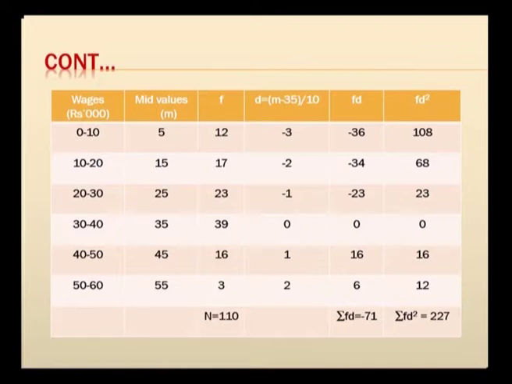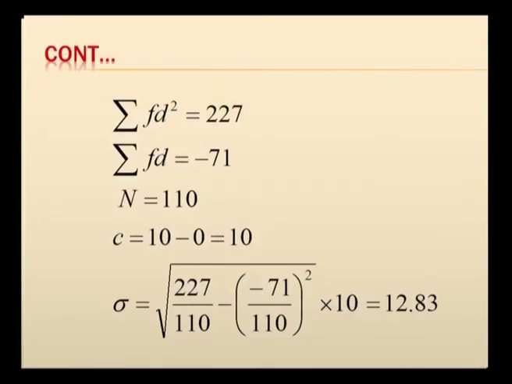We found the summation of f d square to be 227. Now, you substitute sigma f d minus 71, and total frequency n to be 110. If you substitute in this, the standard deviation will be root of 227 by 110 minus 71 by 110 the whole square, and for the final answer you multiply with the length of class interval, that is 10. So, the standard deviation computed is 12.83.